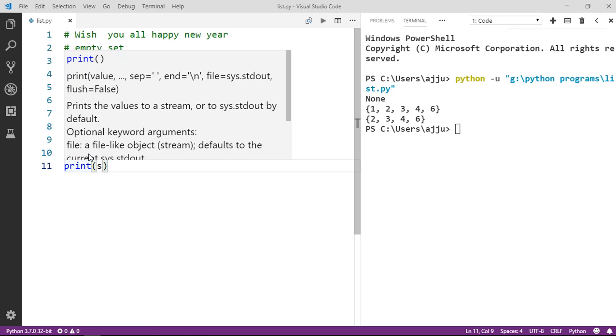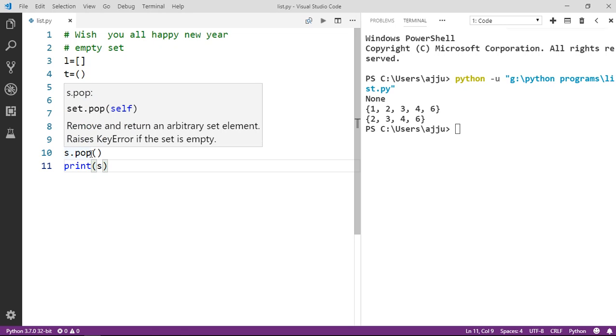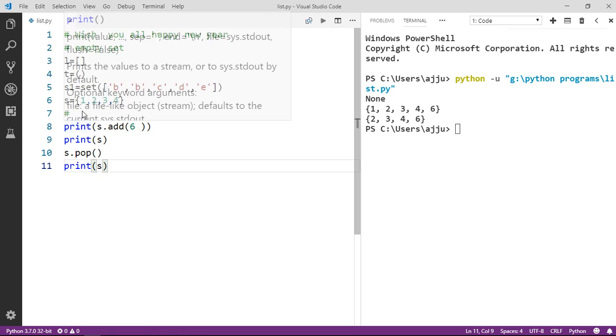So guys, first of all, here we have a set of values like 1 2 3 4 and 6. Then we performed a pop, and now we have 2 3 4 6. As you can see, we are not providing any value to it, and neither are we providing any index position from where we have to delete it. You can see it is deleting our first value, that is 1.